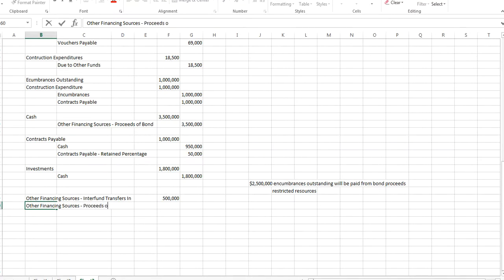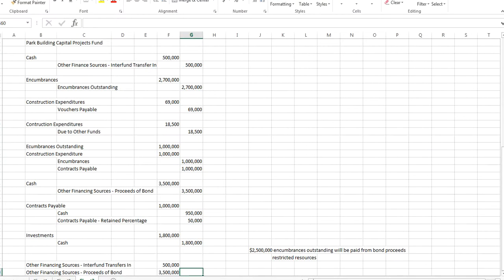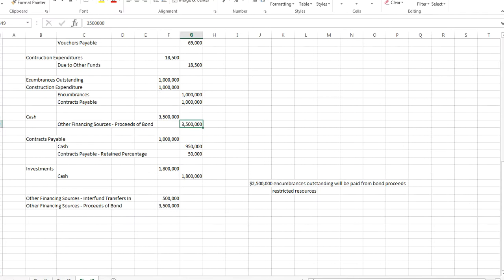Proceeds of the bond, $3.5 million. That one was here, so we're decreasing that amount. And then we've got fund balance restricted, which is $2.5 million. We're given that information over here.